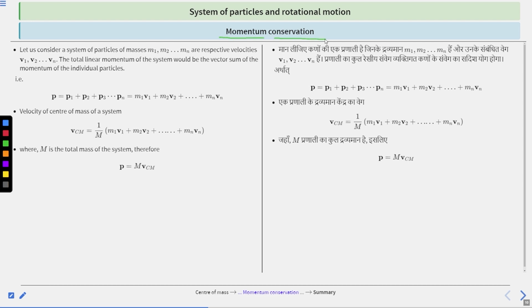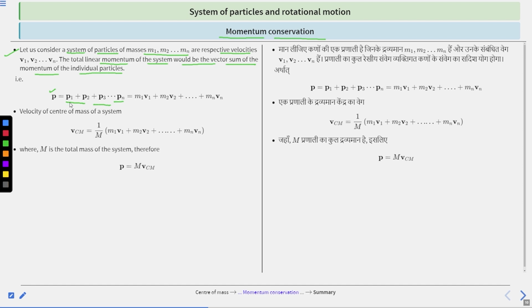Momentum conservation. Let us consider a system of particles of masses m1, m2, up to mn, with respective velocities v1, v2, and vn. The total linear momentum of the system would be the vector sum of the momentum of individual particles.